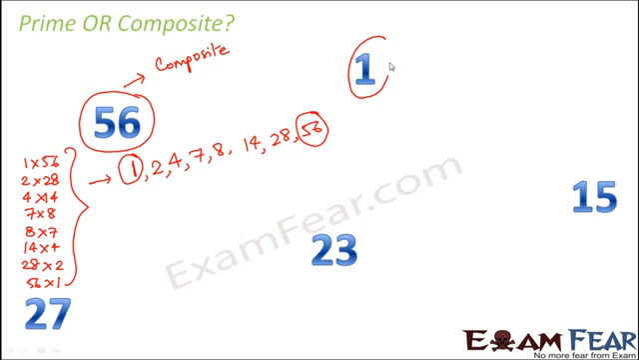Consider 1. So just now we discussed about 1 and we found that 1 is an exception. So it is neither prime nor composite.